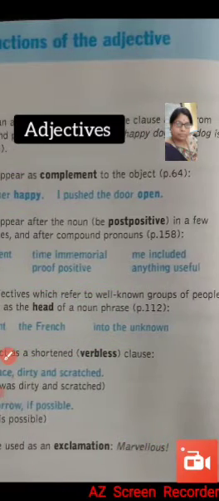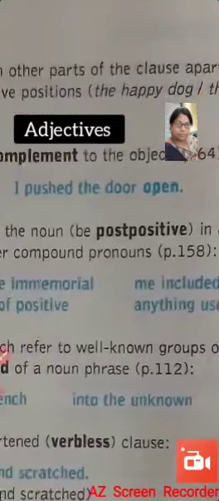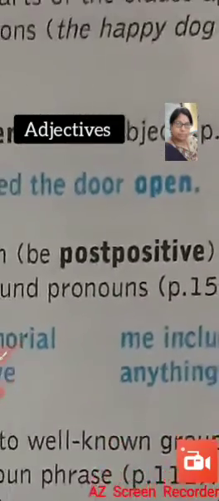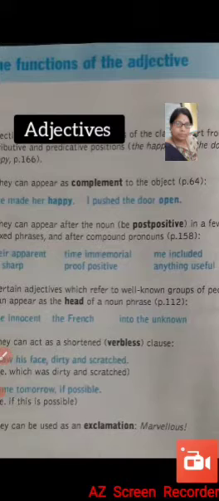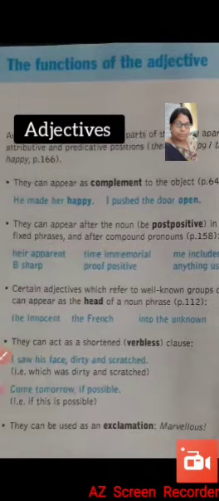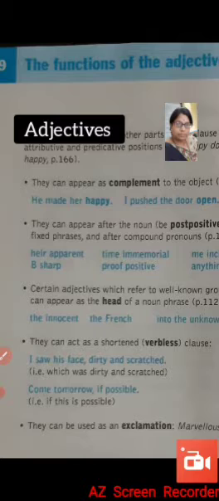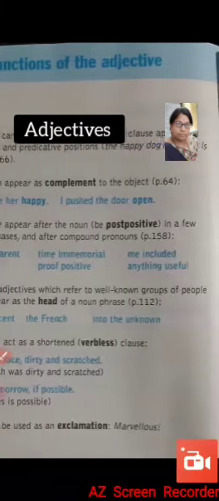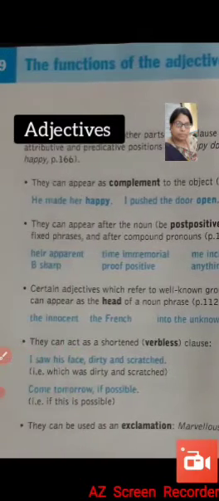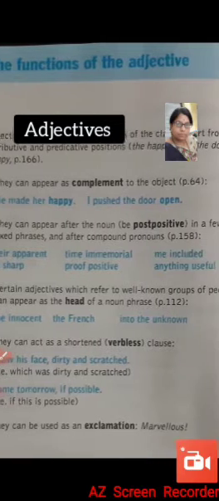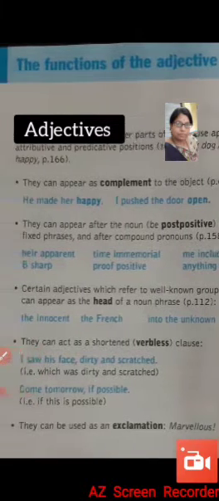Then we have I pushed the door open. Here the door is the object and open is the complement adjective for the door. So it is an object complement. They can appear after the noun in a few fixed phrases and after compound pronouns also.